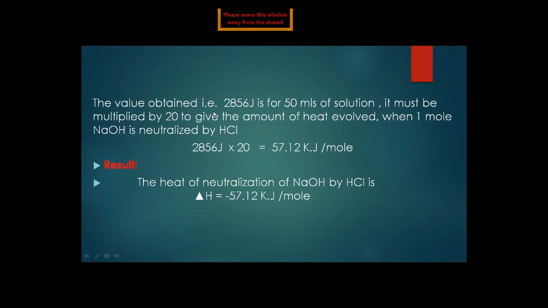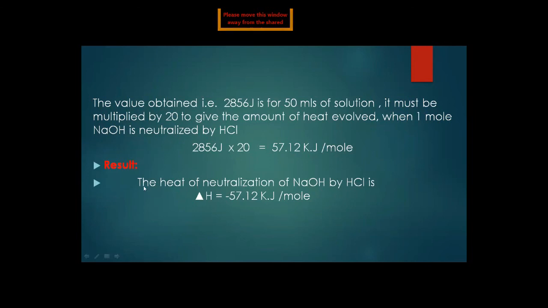The value obtained, 2856 joule, is for a 50 milliliter solution. It must be multiplied by 20. Why are we multiplying by 20? Because we need the amount of heat evolved when 1 mole of NaOH is neutralized by HCl. So 2856 joule multiplied by 20, we get 57.12 kilojoule per mole.